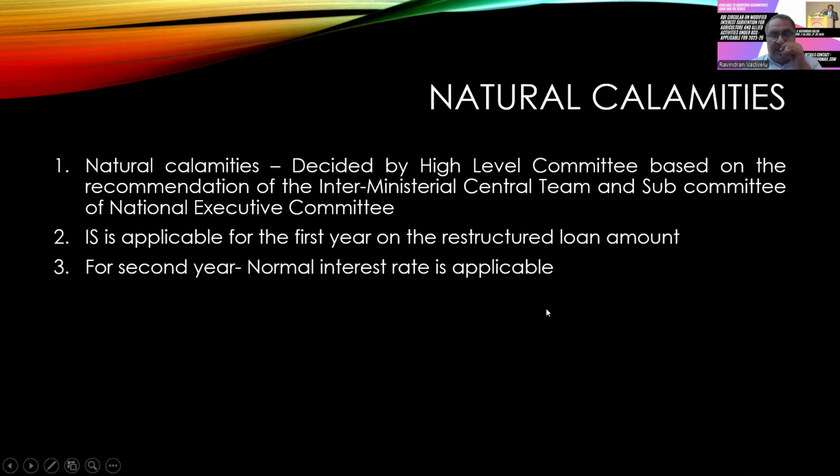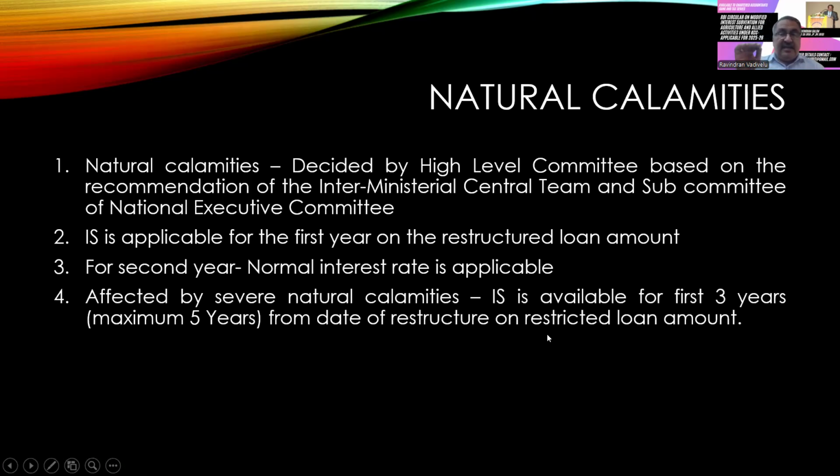So if they declare natural calamities, then they will reschedule or restructure the loan. And from the second year, the normal interest rate is applicable. That is, interest subvention is not applicable for the second year loan. So for the second year, the normal interest rate is applicable.